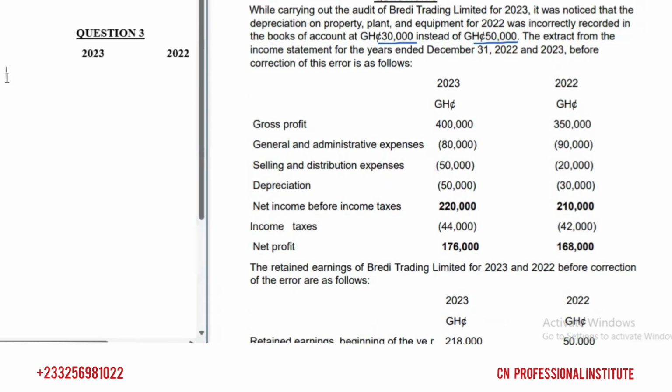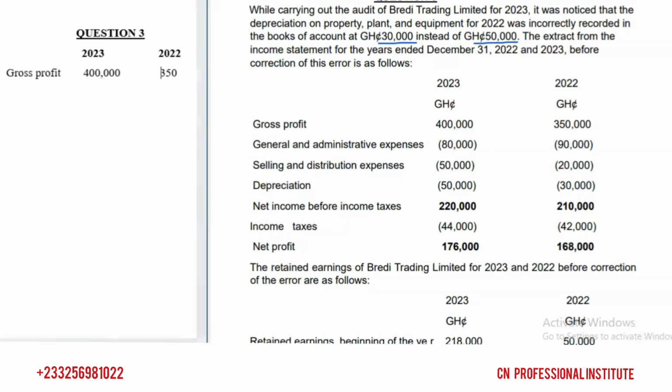The first item we have there is the gross profit. The gross profit for 2023 is 400,000. That's not affected. 2022 is 350,000. I hope you can see the figures.